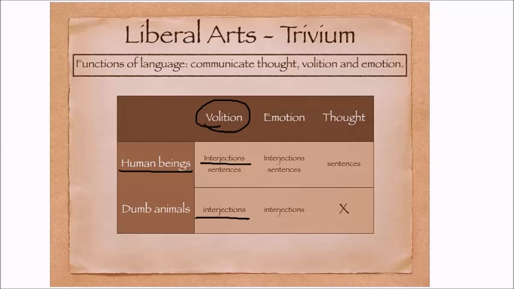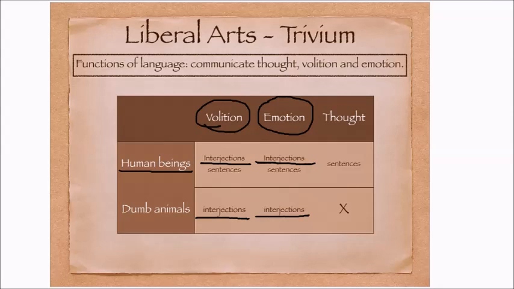express volition. When we see emotions, for example, we human beings use interjections to express our emotions. When we are sad, when we are happy, for example, we cry, we emit some sounds in order to express these emotions. And animals too, they use interjections. For example, when the dog is angry, it barks in a way. When it's happy, it barks in another way, and so on.